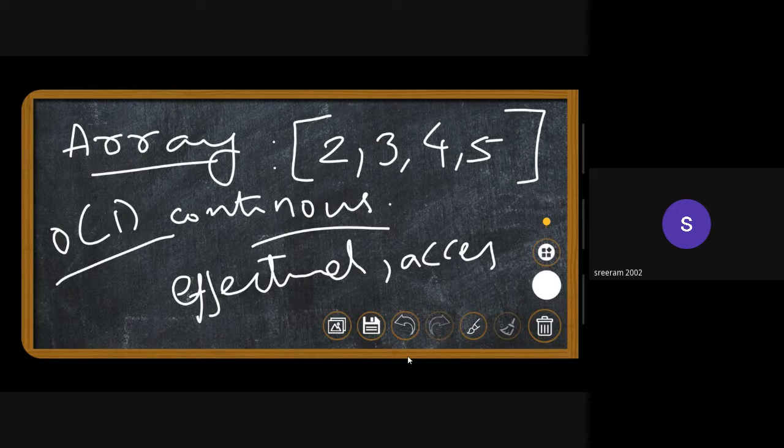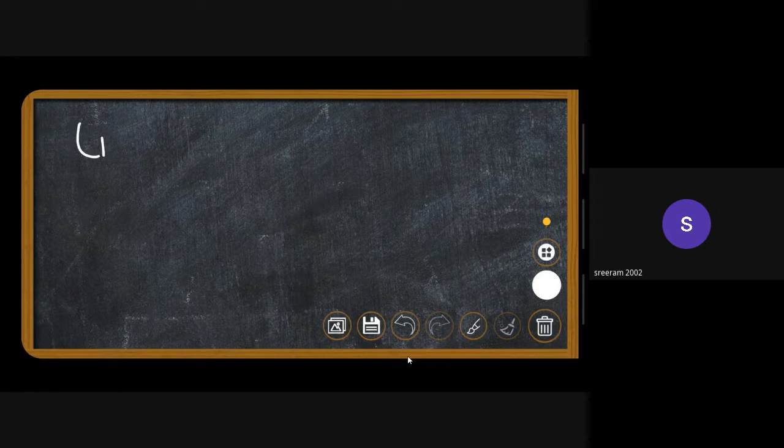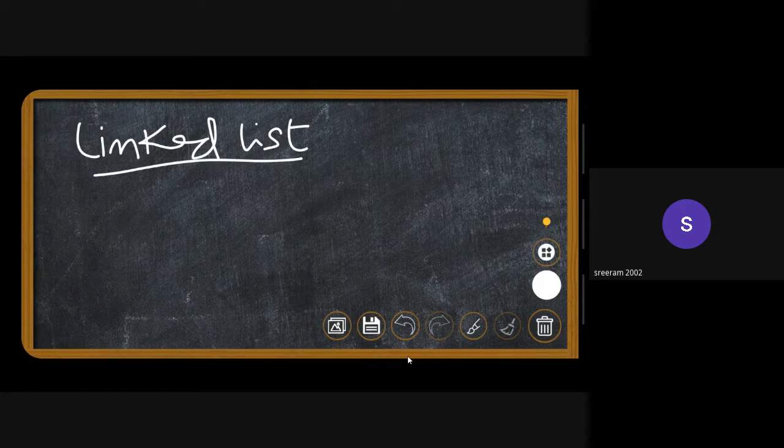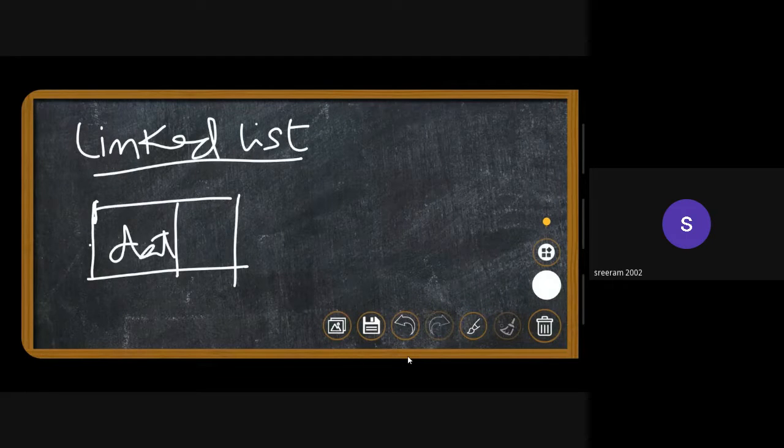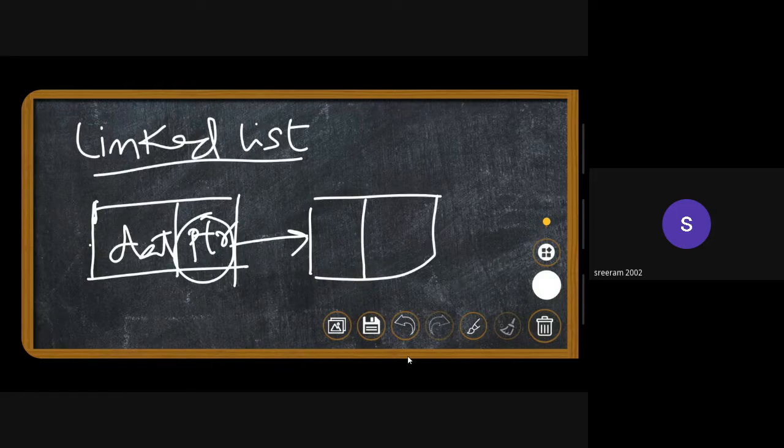Another example of a data structure is a linked list. There'll be a node which consists of data and a pointer. This pointer will point to the next node, and in the next node there'll be some data too, and then another pointer that points to the next node, and so on and so forth. So this is how the data is organized in the linked list.